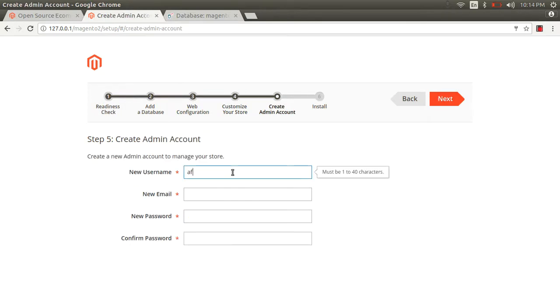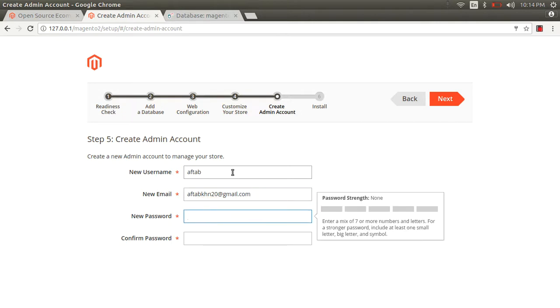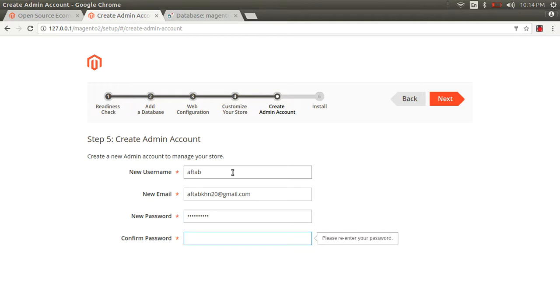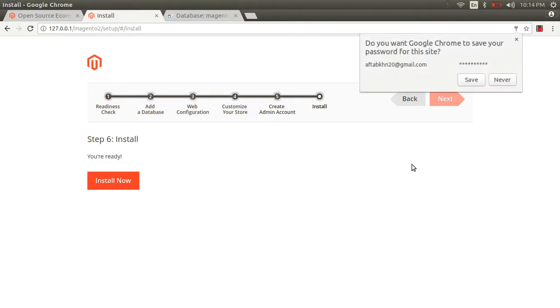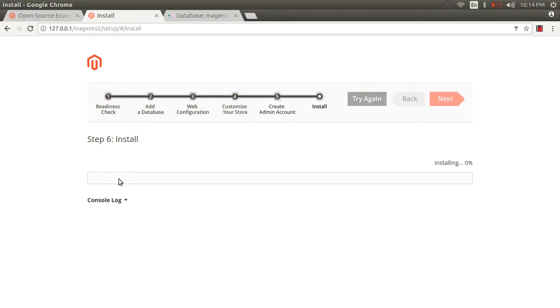Here is the Magento admin setup. So here the username is aftab and the mail ID is aftabkagent20@gmail.com, and the password uses alphanumeric characters with a special character, right? And next, and click on installation.